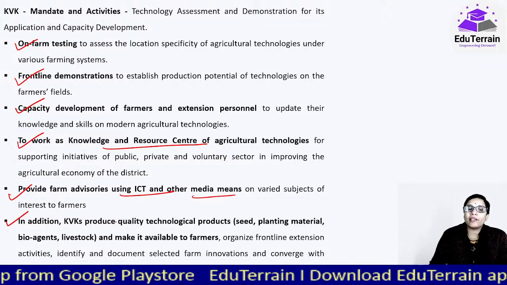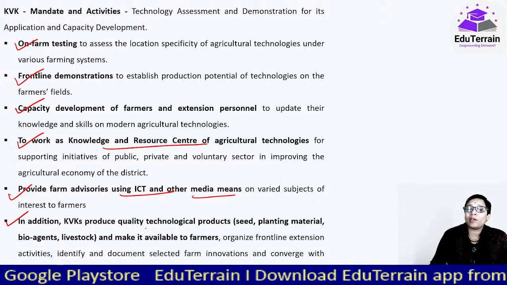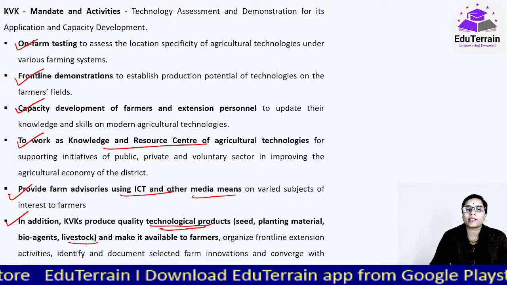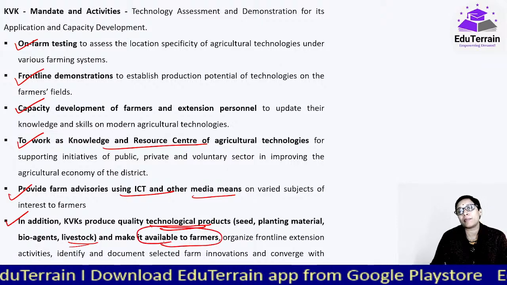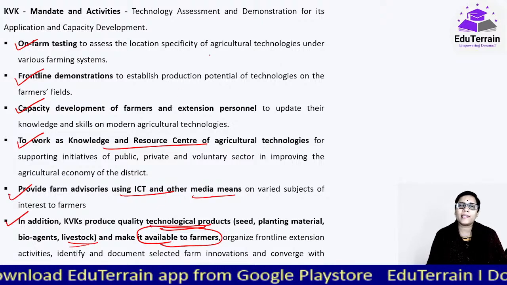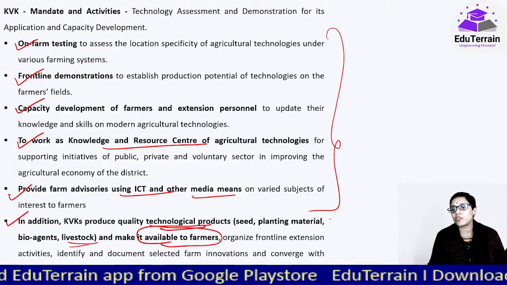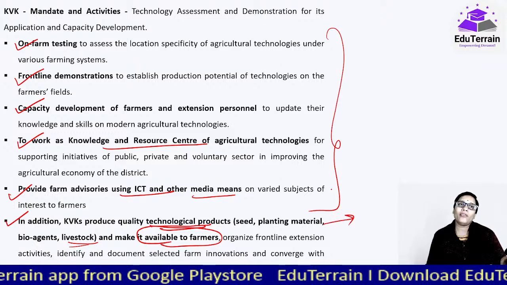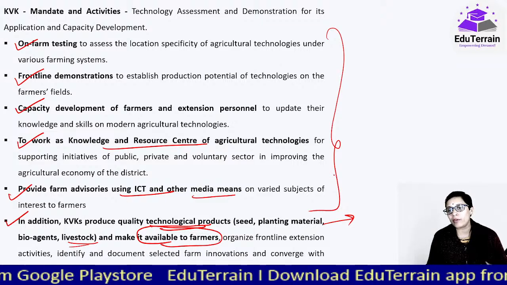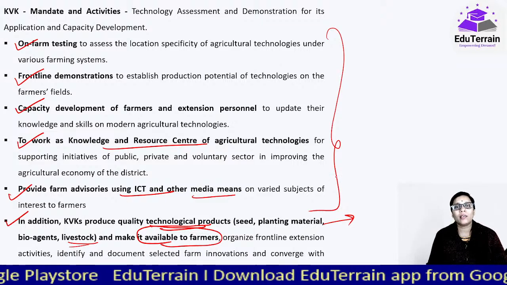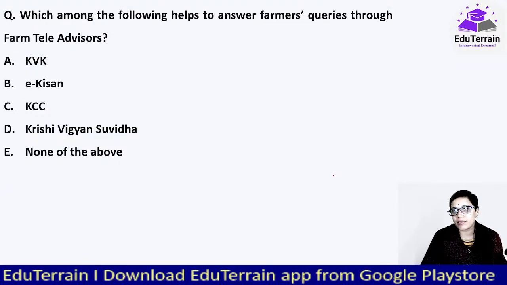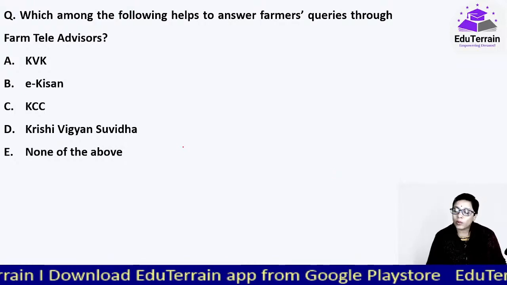In addition, they can even produce quality technological products like seed, planting material, bioagents, livestock, and make them available to the farmers. That would be in बहुत कम केसेस में ऐसा है, अदरवाइज केवीके के लिए ये मेजर फंक्शंस है. This is the last of it, and it is available only in few cases, not in all the KVKs, but otherwise the rest of them are the mandate or activities of other KVKs. Okay, moving on to our next question.